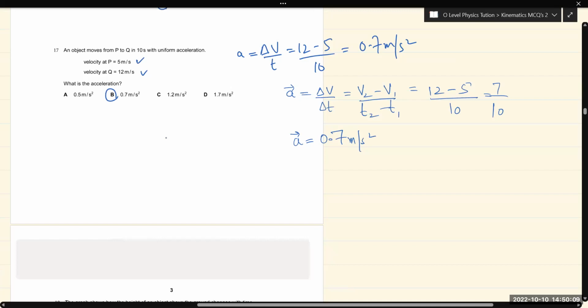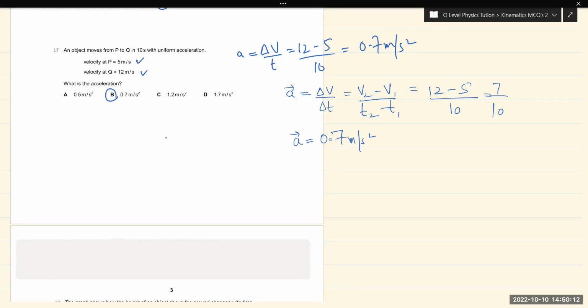So question number 17. An object moves from P to Q in 10 seconds with uniform acceleration. The velocity at P is 5 meter per second, and the velocity at Q is 12 meter per second. So what is the acceleration? This is a very simple question, and you have the two velocities at different points.